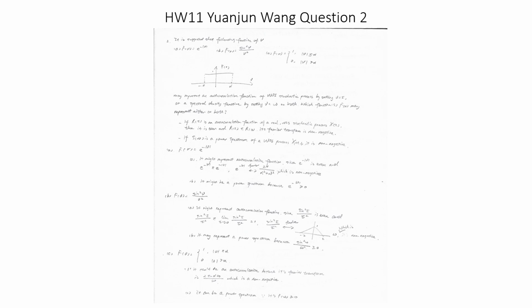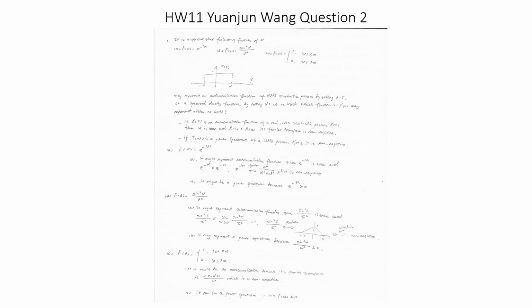B, it could be a power spectrum function as well, because sine omega squared over omega squared is bigger than or equal to 0. C, f of v is equal to 1 when the absolute value of v is smaller or equal to alpha, and it is equal to 0 when the absolute value of v is bigger than alpha.